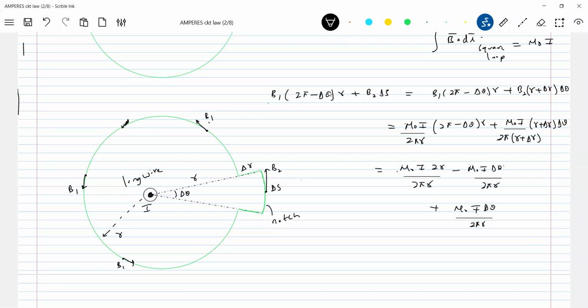This r will not be there, no? So finally, how much are we getting? 2 pi. Look at all the calculations. So I ended up with this much only, no?